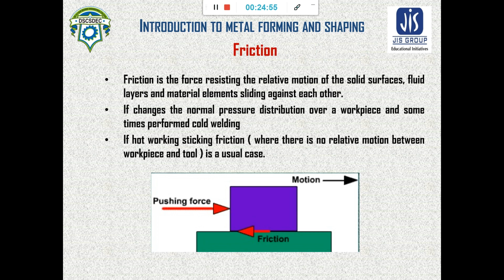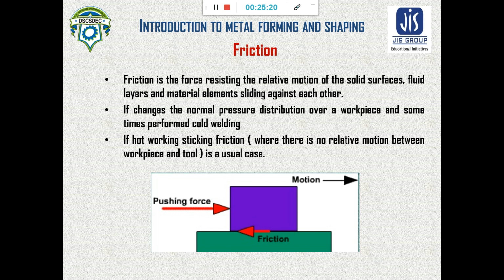Now friction, we all know that friction is the resistance between the relative motion of solid surfaces. It changes for cold working: due to friction there is a chance of sticking due to cold welding.